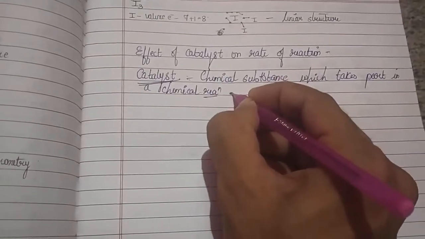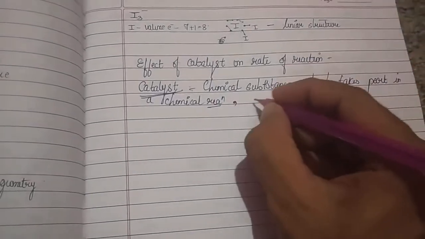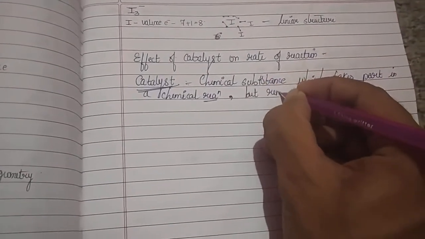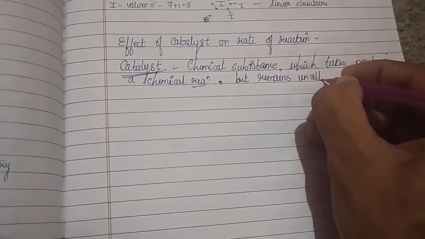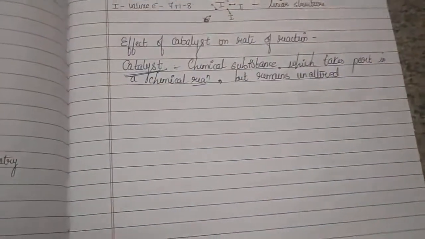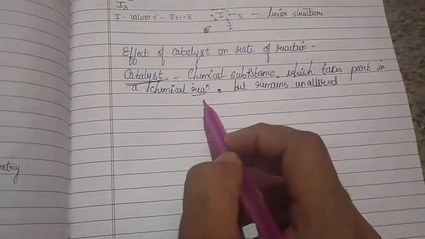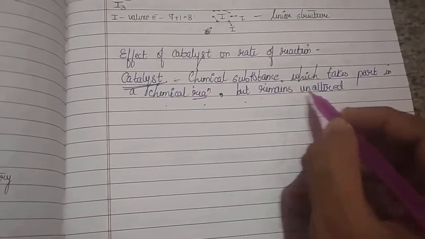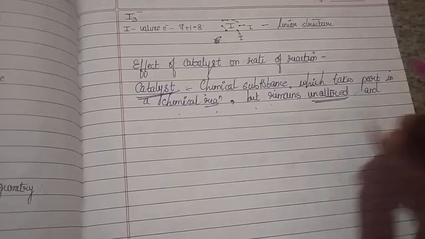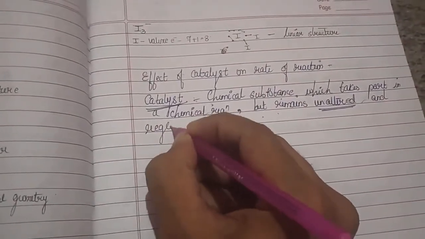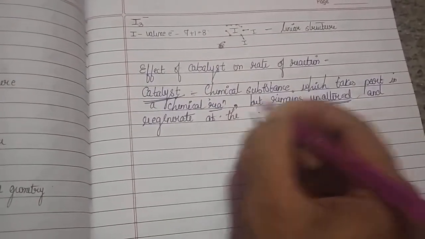But here we have to understand how it takes part in a chemical reaction. Remember, these substances remain unaltered. Though it is a chemical substance and taking part in a chemical reaction, what is happening? They remain unaltered. First point. And the second most important point you have to remember is that they get regenerated at the end of the reaction.